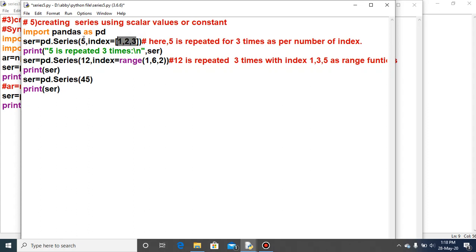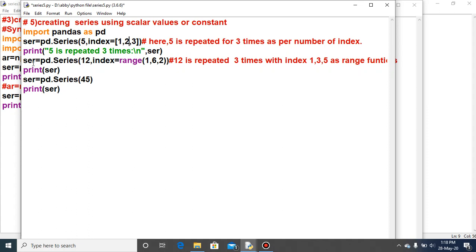So 5 will return as a data value thrice. 3 times 5, 5, 5. For the first 5 the index will be 1. For the second 5 the index will be 2. And for the third time the index will be 3. Okay. Print "5 is repeated 3 times" just as a string so that you can see it clearly in your output.